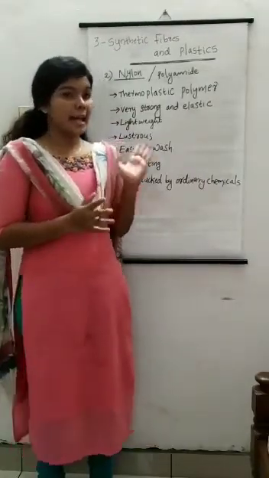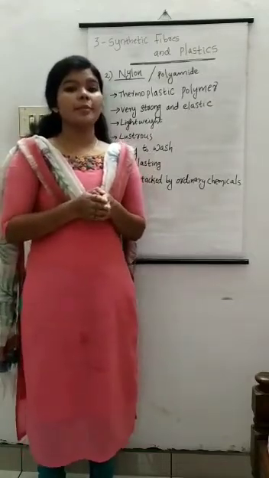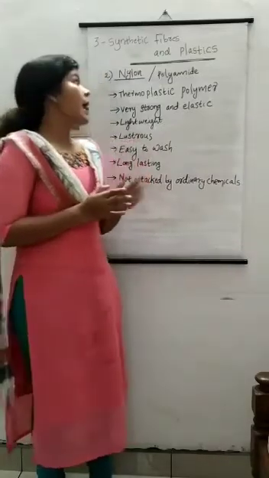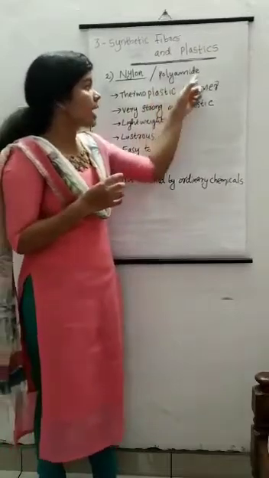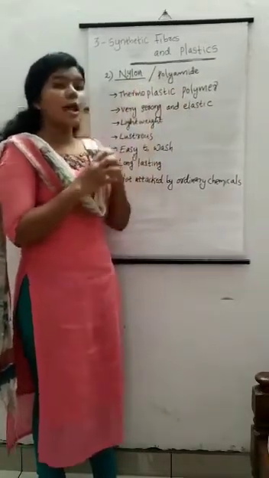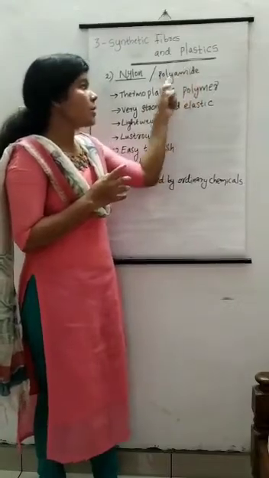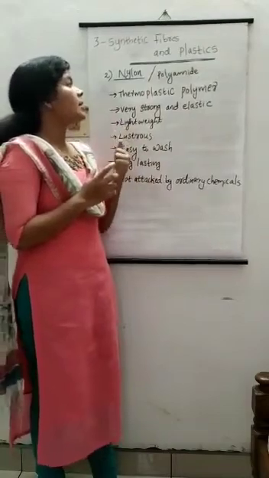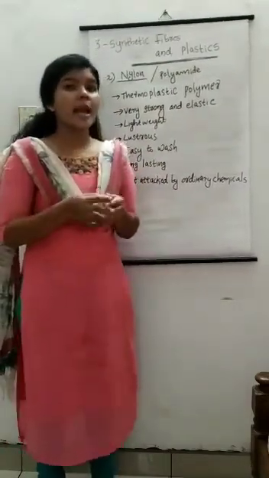Next one is nylon. Nylon is the first fully synthetic fiber and it is made from petroleum products like coal. Nylon is made up of a number of repeating units called amide, so it is also known as polyamide. Here the repeating unit is amide, so amide is the monomer. And nylon is a thermoplastic polymer, that is, on heating it will melt.